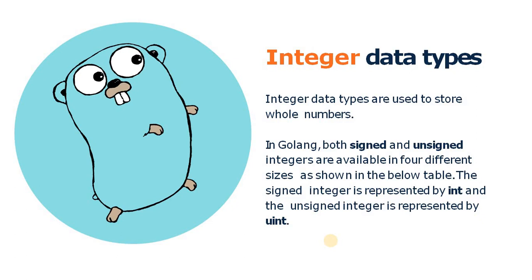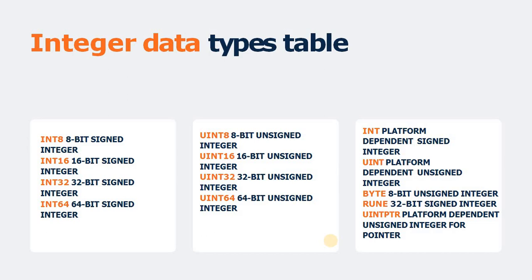As we know, in Golang we can infer the type based on the value assigned to a variable, so the compiler automatically assigns the type based on the assigned value. Like if you assign 1, 2, 3, then the compiler automatically assigns the int type to it, and if you assign a string value like abc, then the compiler automatically assigns a string type to it.